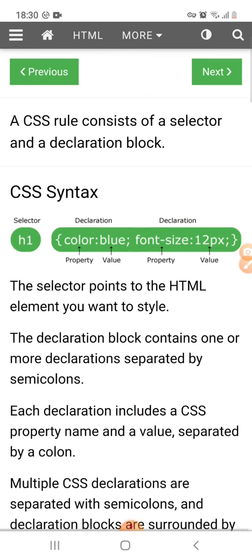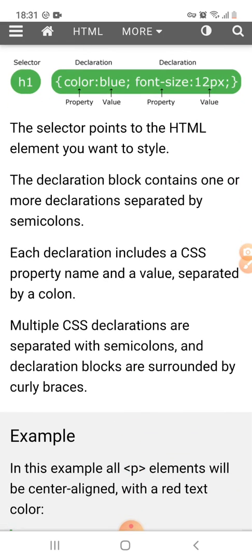The selector points to the HTML element you want to style, and the declaration block contains one or more declarations separated by semicolons. Each declaration includes a CSS property name and a value separated by a colon. Declaration blocks are surrounded by curly brackets.